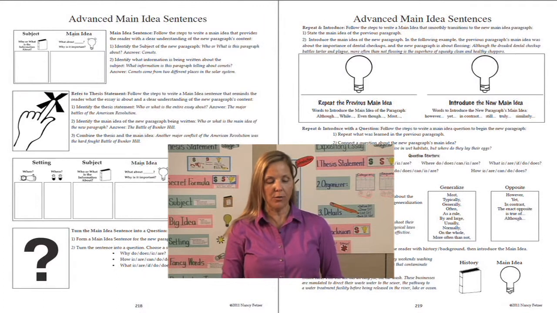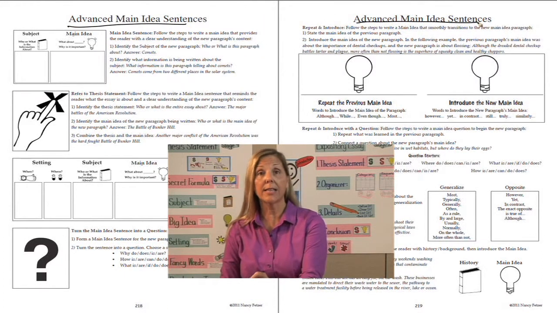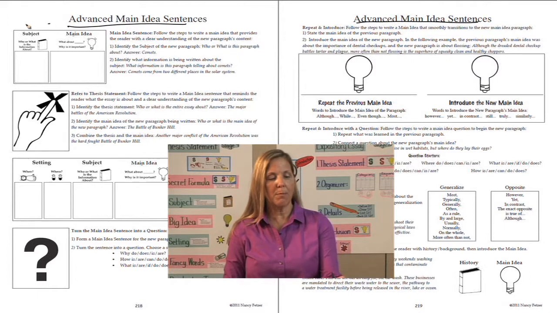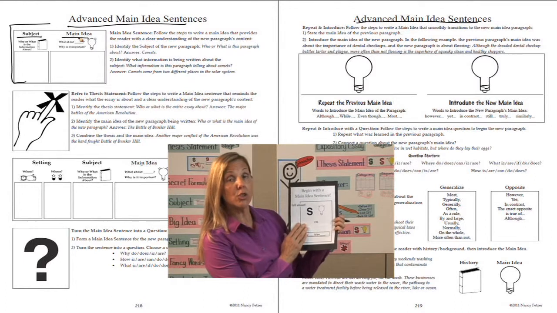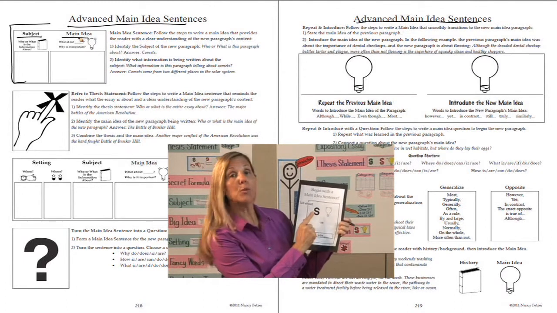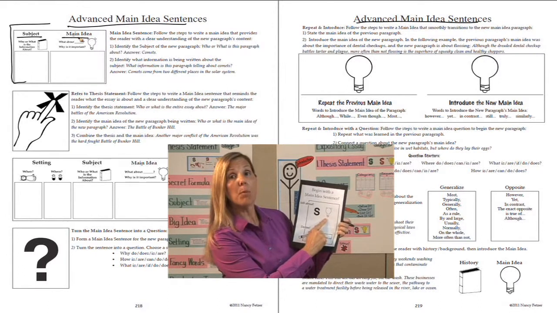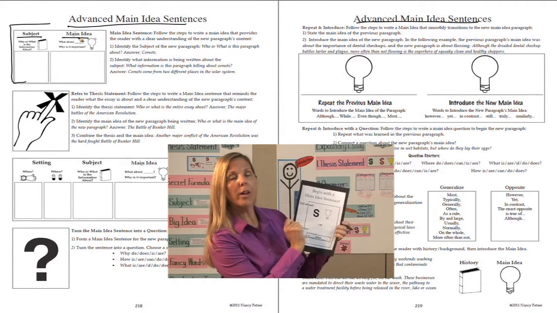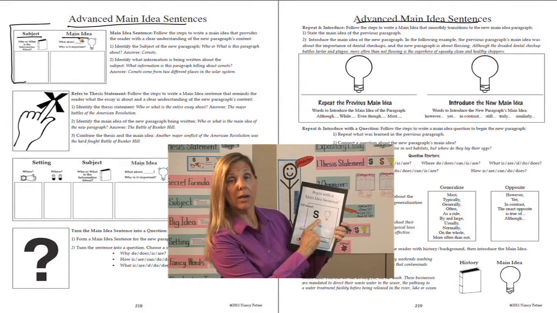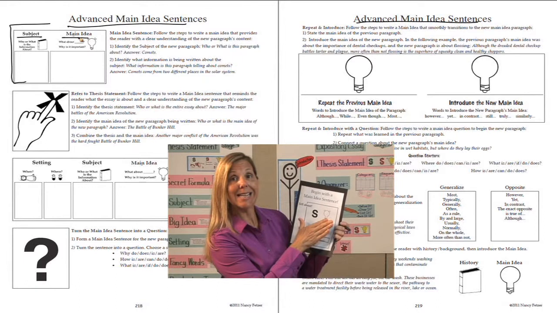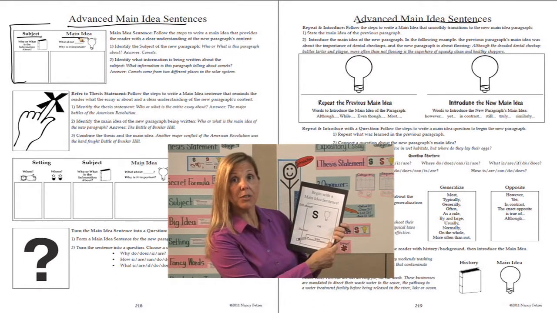On pages 218 and 219, I have advanced main idea sentences. Notice the top box shows subject, main idea. That's what we've been teaching students so far. What's the subject? Who or what is the information about in this paragraph? And light bulb, what's the big idea in this paragraph? What information are you telling about in this paragraph? So we're using our S light bulb for our main idea sentence to start off our paragraph for one of our body paragraphs in our essay.